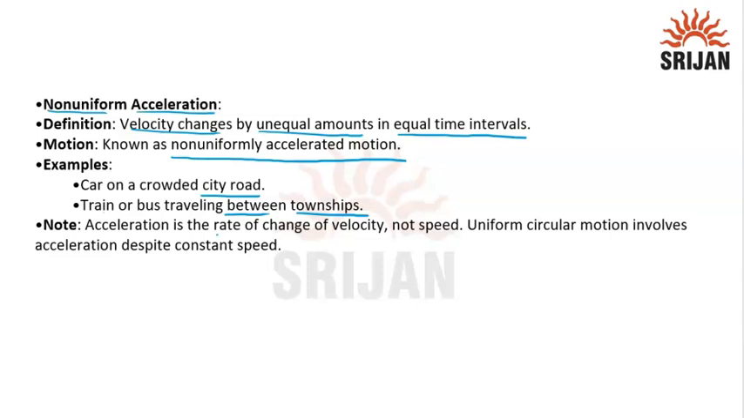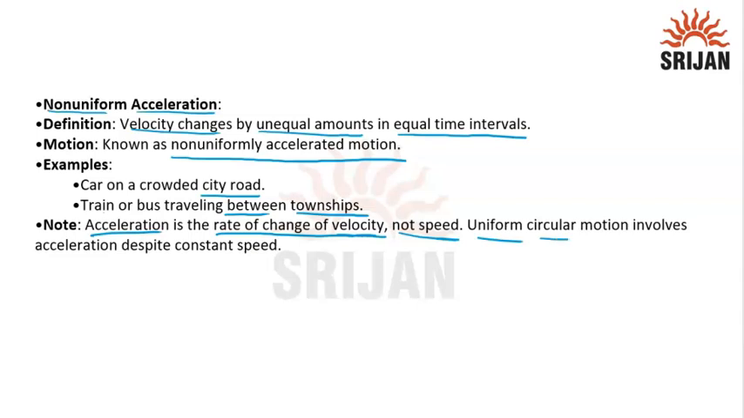Basically, acceleration is the rate of change of velocity, not speed, because acceleration is a vector quantity and velocity is also a vector quantity. We cannot say that as the speed changes, we define acceleration. No, acceleration is a vector quantity, so we have to take velocity because velocity is a vector quantity. So we have to determine the rate of change of velocity to determine the acceleration.